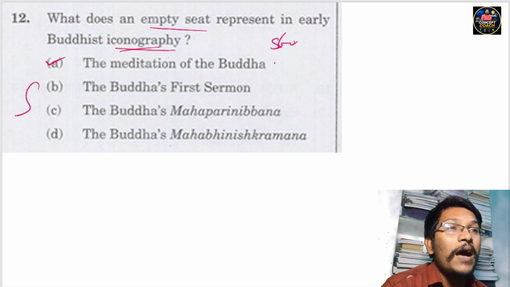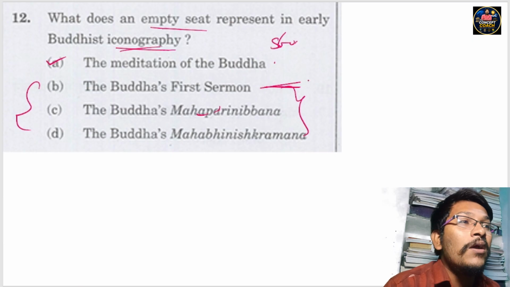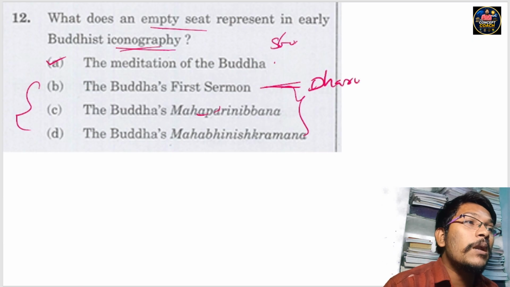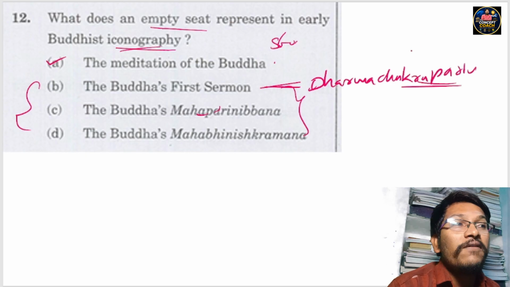We will see the other wrong options also, because we need to analyze why these statements are wrong. Coming to option B, the Buddha's first sermon, which we call Dharma Chakra Parivartana. This Dharma Chakra Parivartana is represented by a wheel.